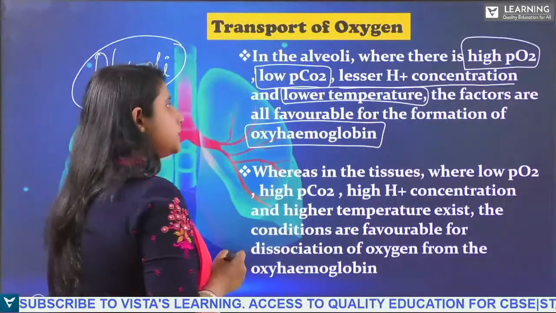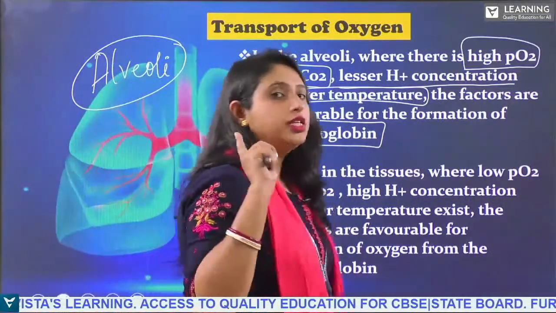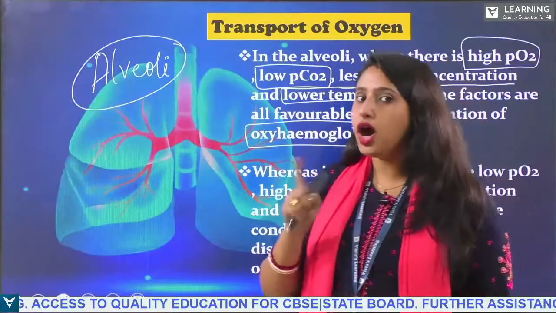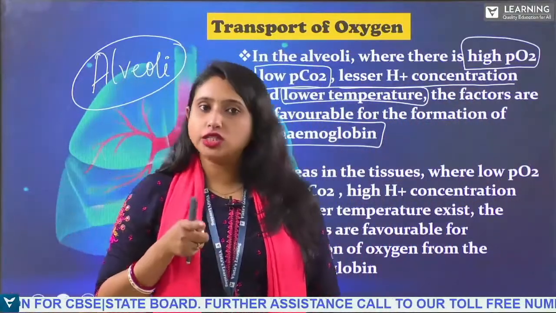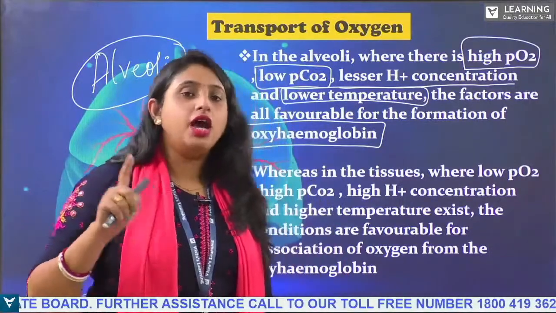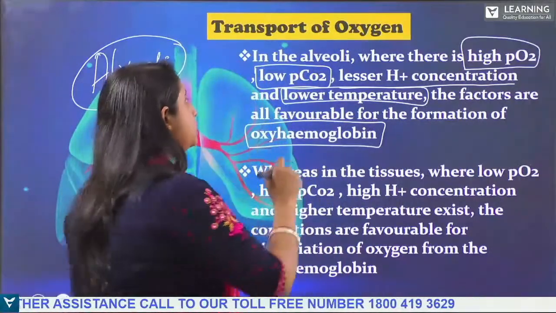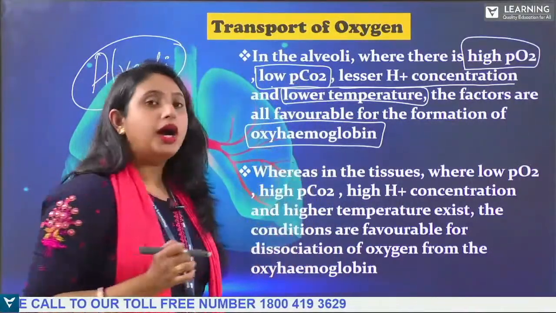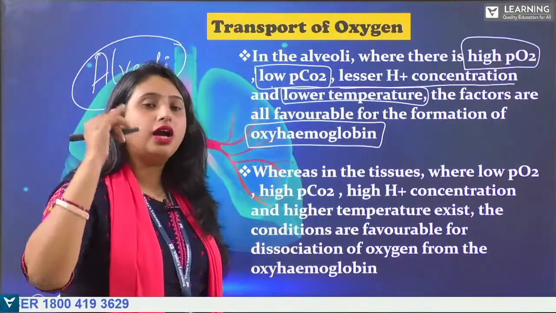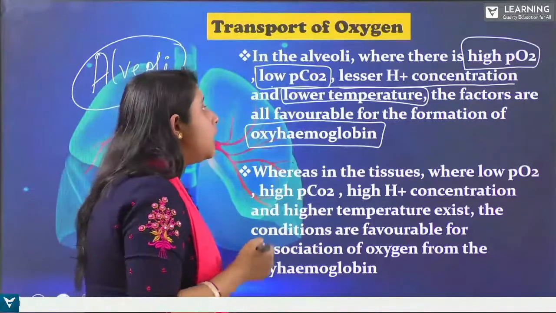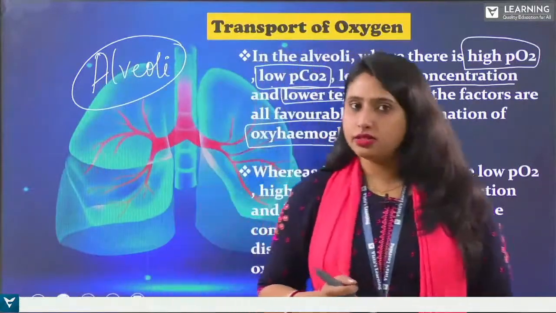So what are the things necessary in the alveoli? High partial pressure of oxygen is necessary. Then low partial pressure of carbon dioxide is necessary. Then lesser hydrogen ion concentration and lower temperature are necessary.